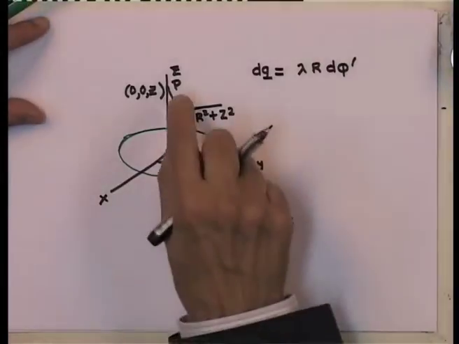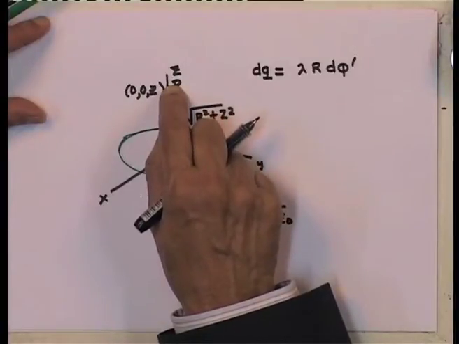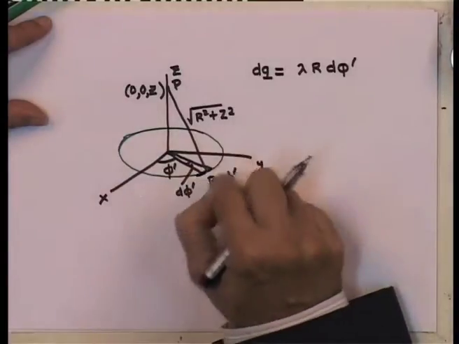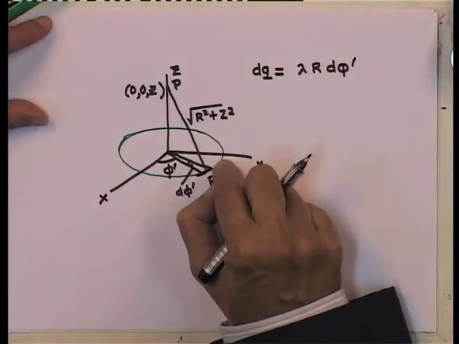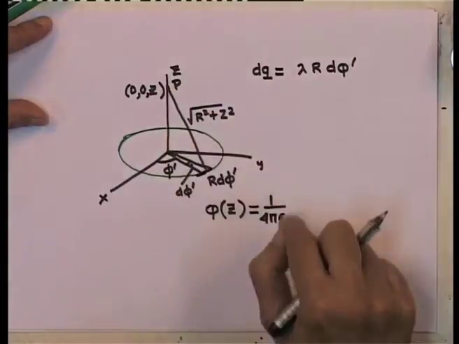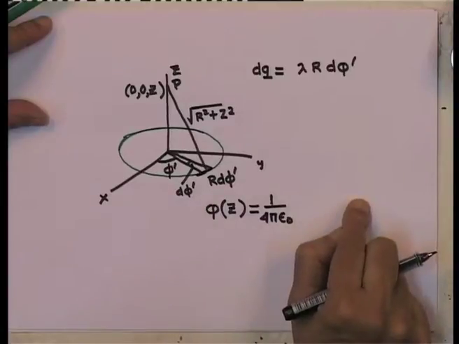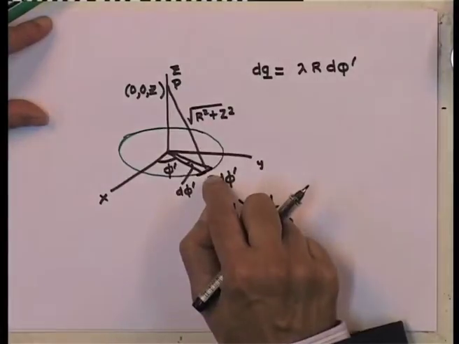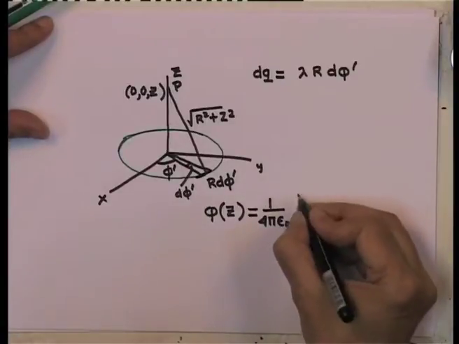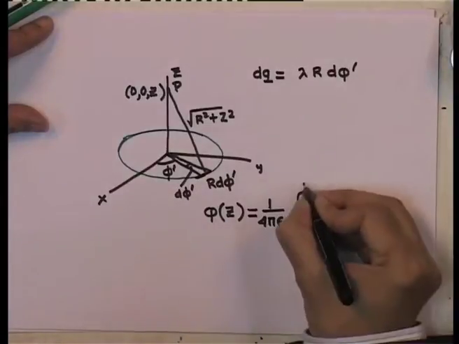Now, I have to calculate the potential at this point. I take the charge element here and find out the potential due to this, which is 1 over 4 pi epsilon 0 lambda r d phi prime divided by this distance. And I have to integrate this across the angle, from 0 to 2 pi.